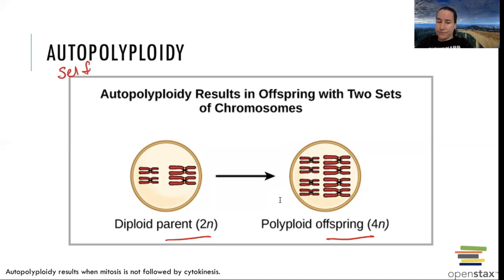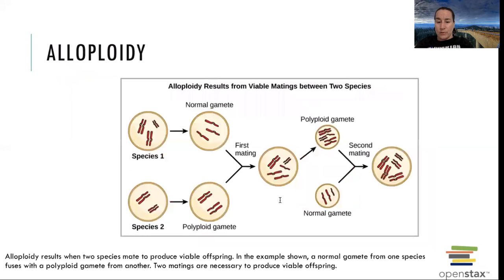You did it yourself. Another type of polyploidy where you have extra chromosomes is allo. And remember, allo means other: allopolyploidy. So in this case, this is two different species coming together to breed, kind of like the horse and the donkey that we were talking about.